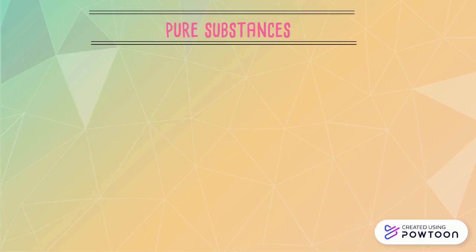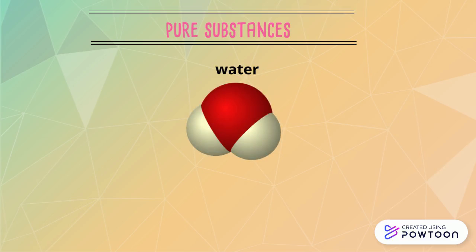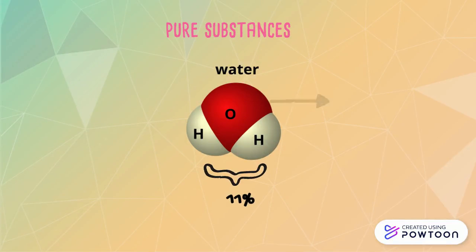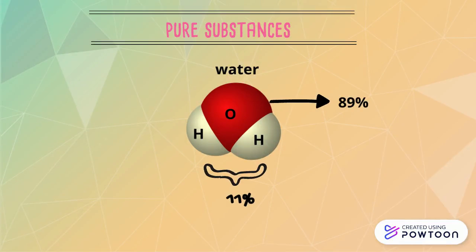A pure substance is a form of matter that has a constant composition with uniform properties. For example, pure water, regardless of its source, consists of 11% hydrogen and 89% oxygen by mass.